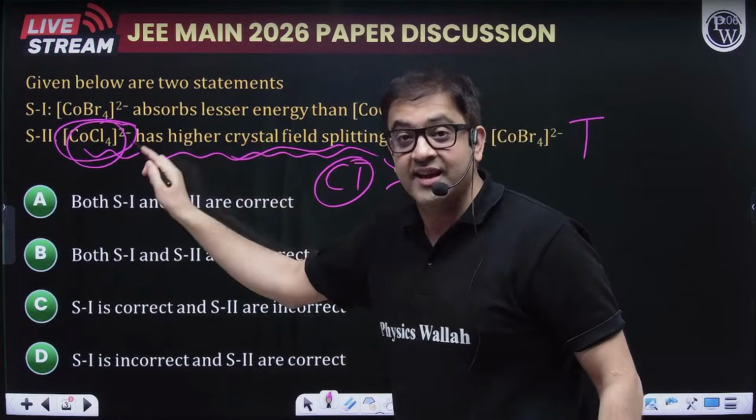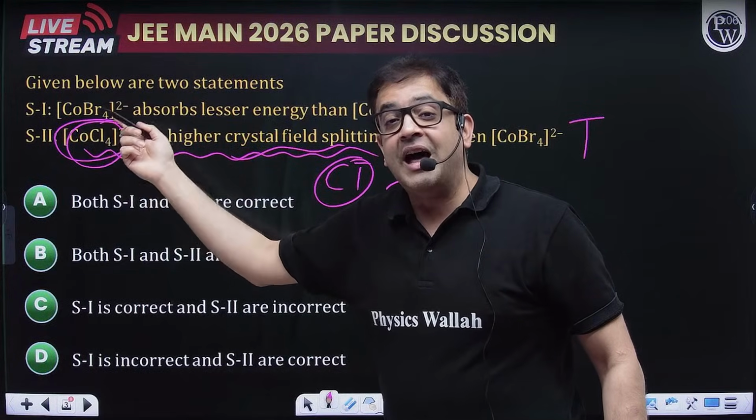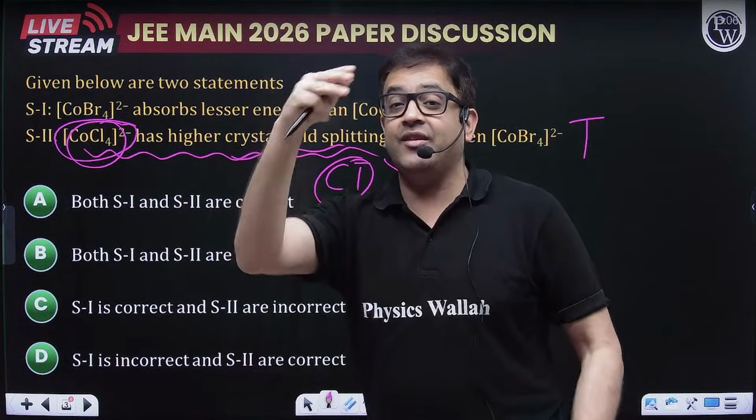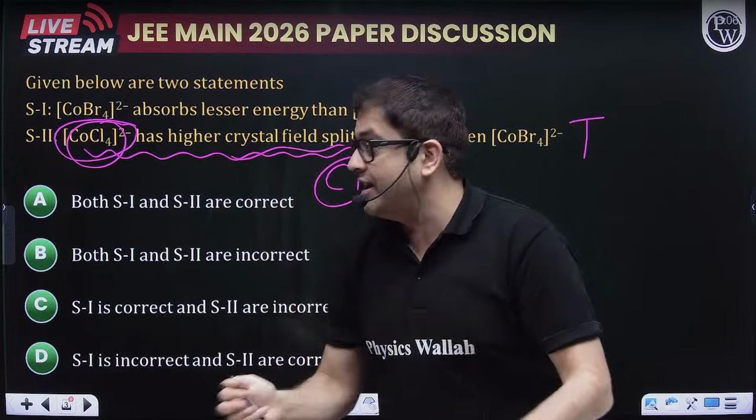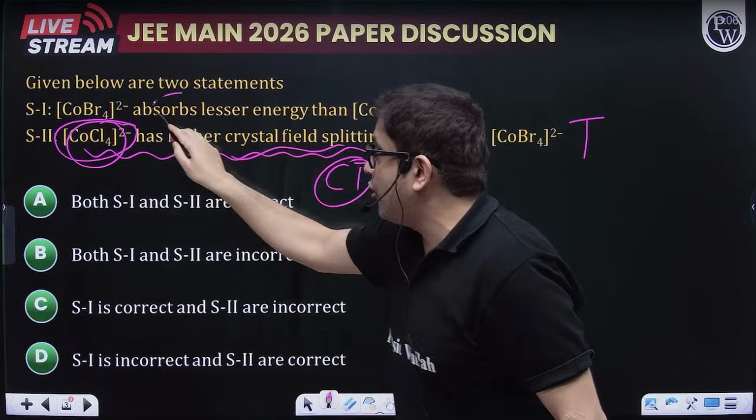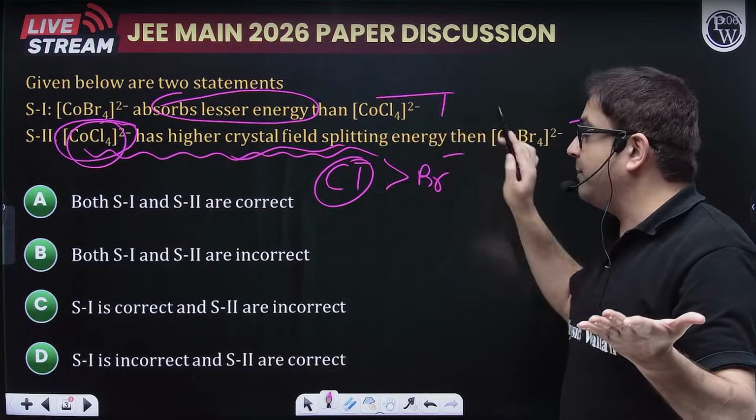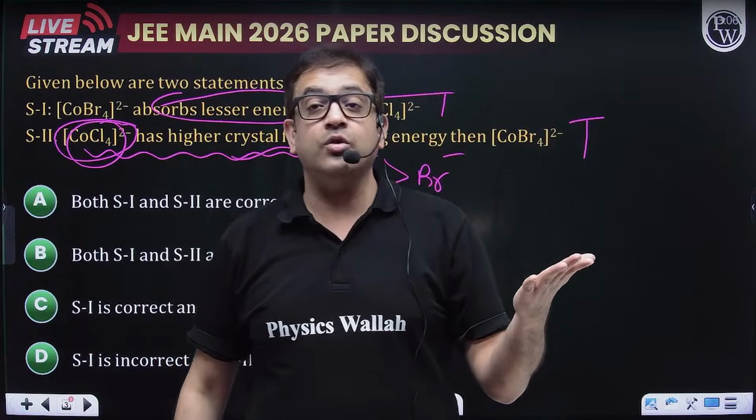And because it is higher, that means bromine is smaller. So bromide ligand will have smaller splitting. That means the energy required to excite the electron, the splitting is less. So energy required to excite is also less. The statement is saying absorbs less energy. So definitely both statements are true. I hope, sir, teach the question again.